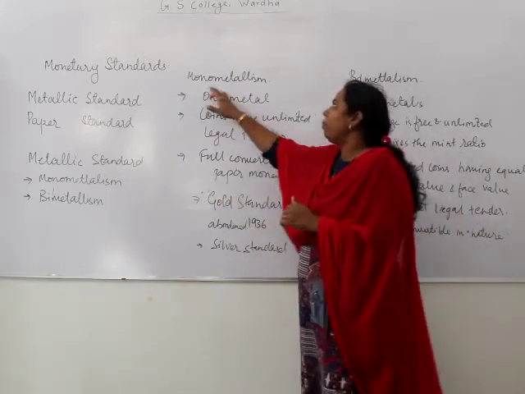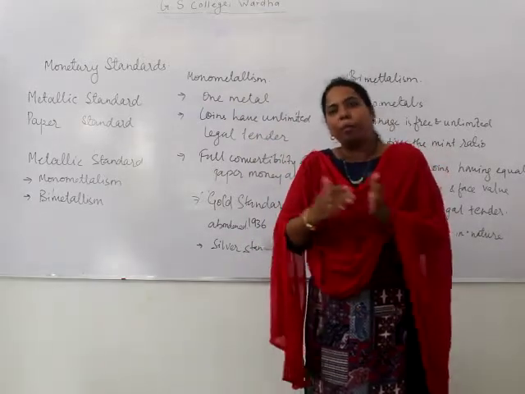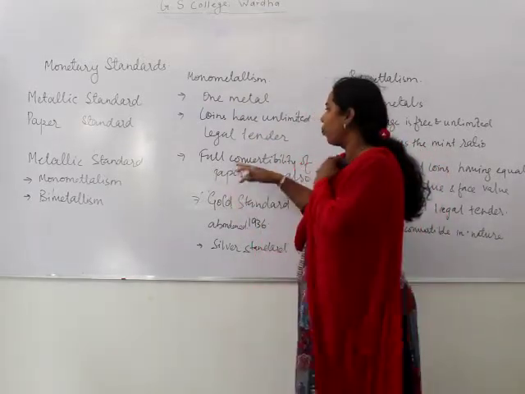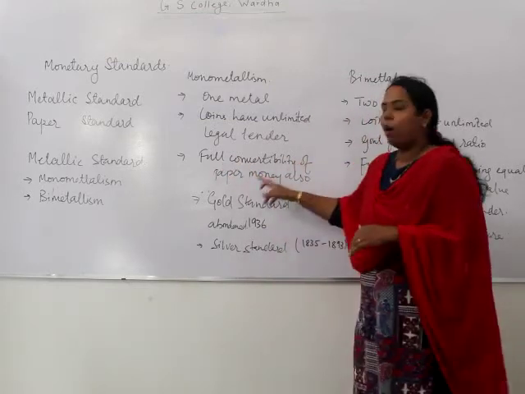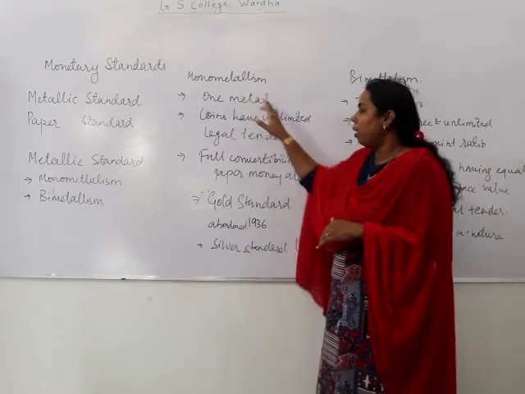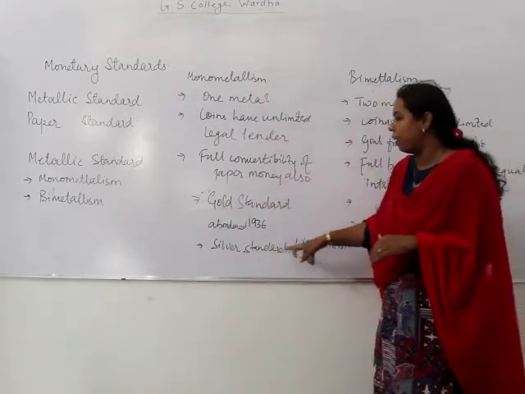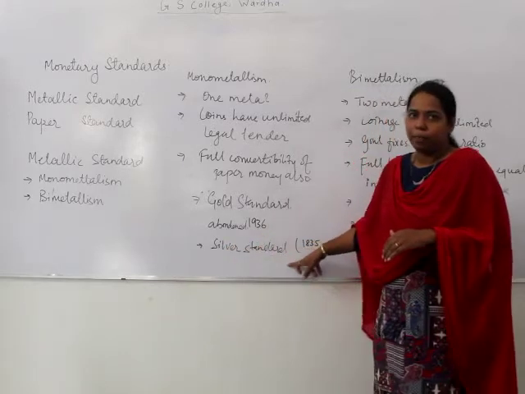It's not necessary that monometallism will be only on gold. It may be on gold or on silver also. So that is the full convertibility of the paper money.